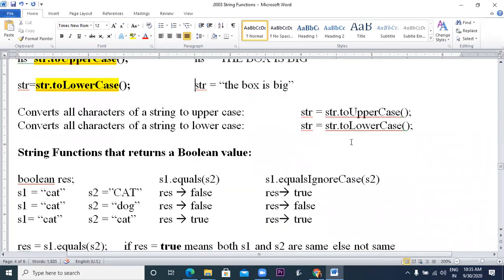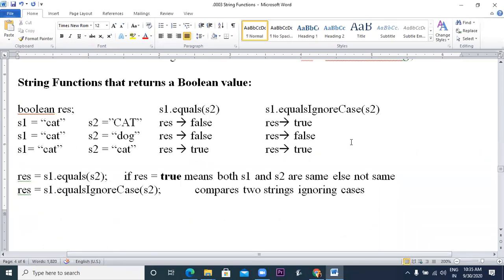Okay. There are certain functions that return a Boolean value. In such functions, first of all, we have a function equals. You can see the equals function. And we have one more function known as equalsIgnoreCase. So what will happen when we use equals, and what will happen when we use equalsIgnoreCase?